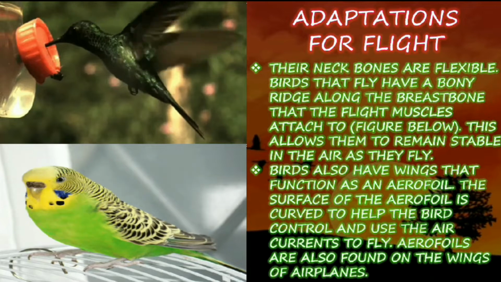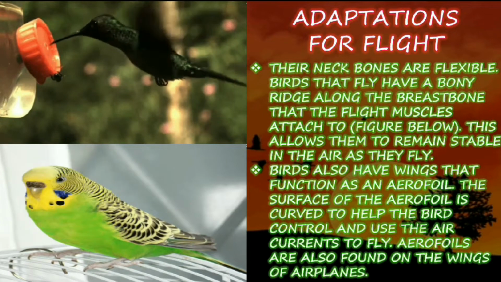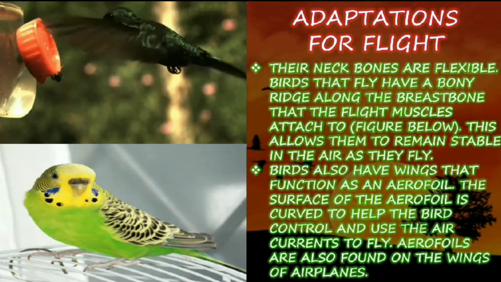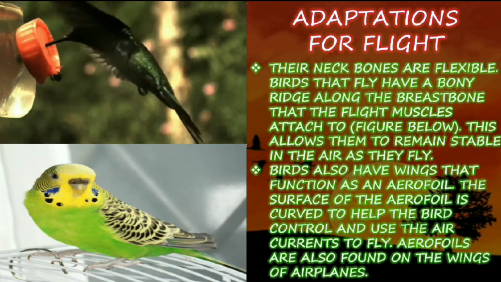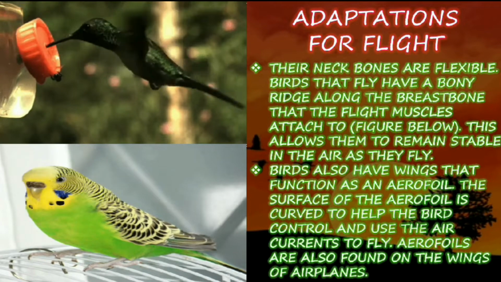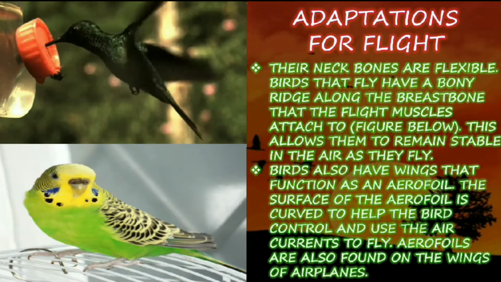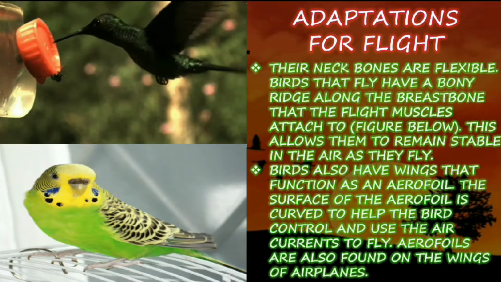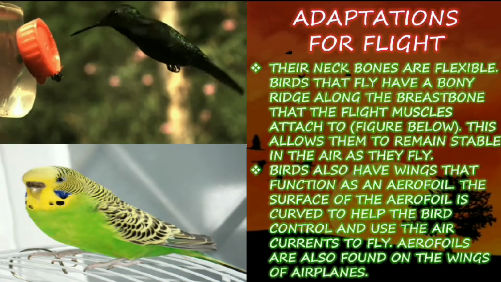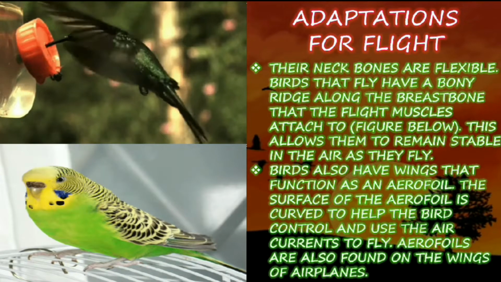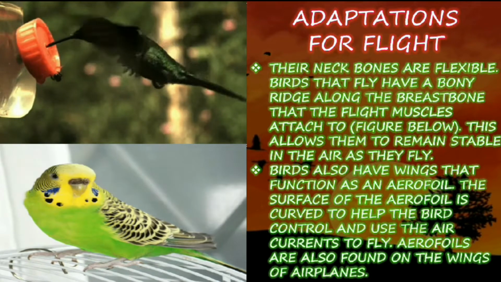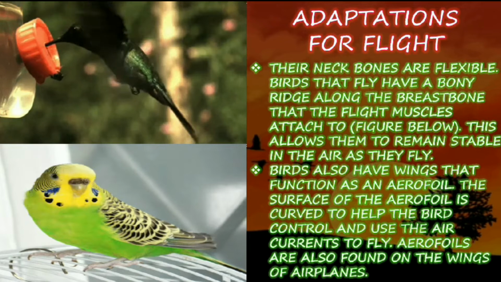So aerofoil is nothing but the wing shape that helps with moving through the air. You can also see aerofoils in airplanes, which have two wing shapes that help the airplane move forward in the sky. Likewise, birds use their wings to move their body forward while flying in the sky. So the wings and their functioning are known as the aerofoil surface.